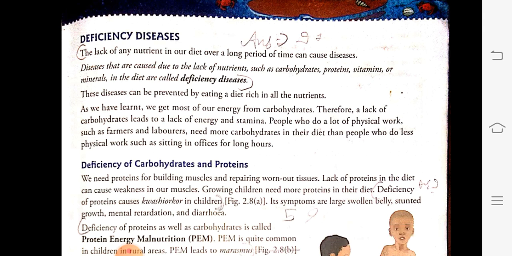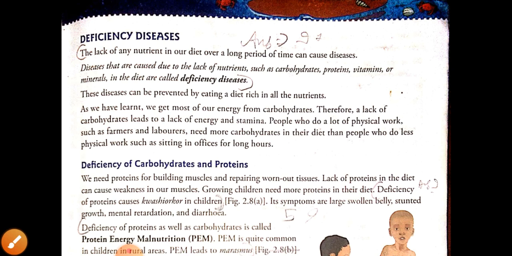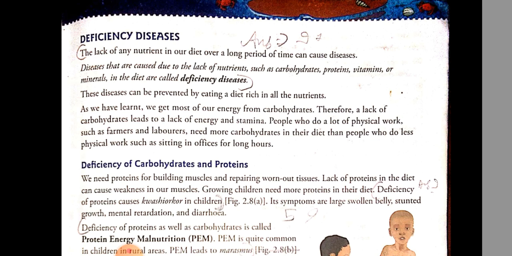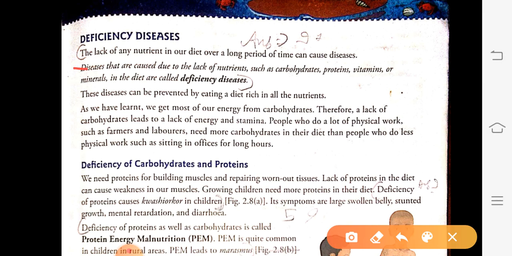So, diseases that are caused due to lack of nutrition such as carbohydrate, protein, vitamin or mineral in the diet are called deficiency diseases. This is a very important definition. You have to learn this definition. What is a deficiency disease? Diseases that are caused due to lack of nutrition such as carbohydrate, protein, vitamin or mineral in the diet are called deficiency diseases.